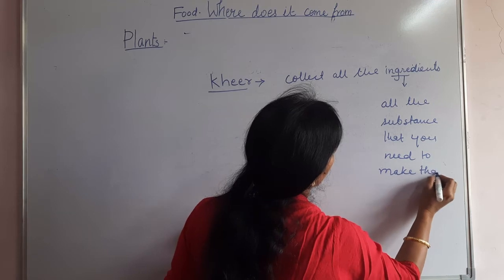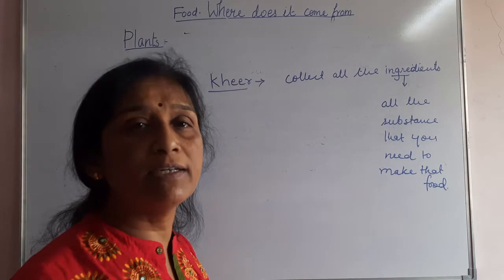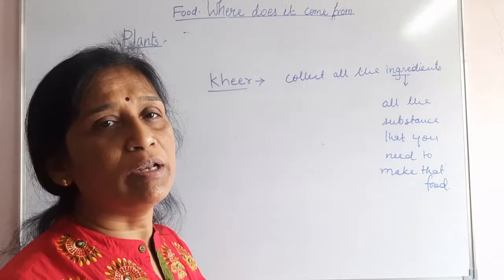To make any food, we should first know its ingredients. Only then are we able to make it.